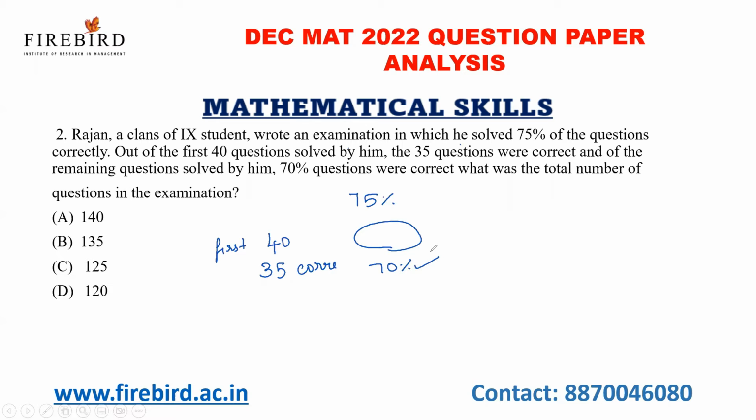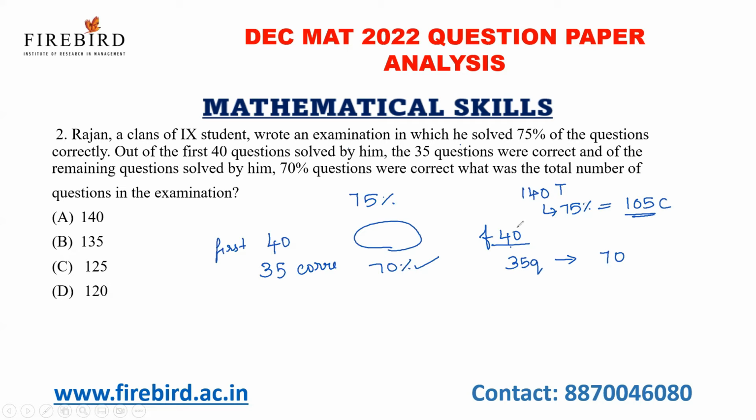For these types of questions, it will be very easy if we go through the options. Suppose I take 140. What is 75% of 140? It is nothing but 105. So there are in total 140 questions, in which 105 questions were answered correctly. Now see here, in the first 40 questions, they have answered 35 questions correctly. What about the remaining questions? They have to answer 70.